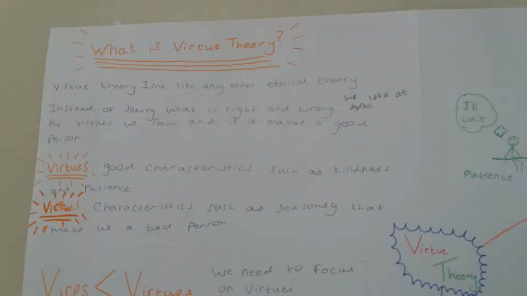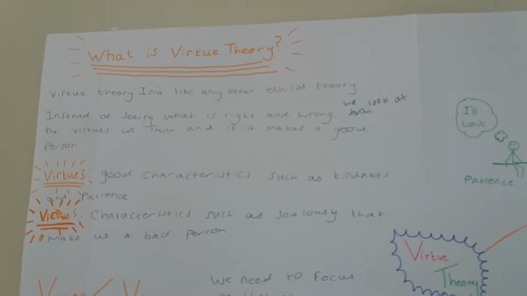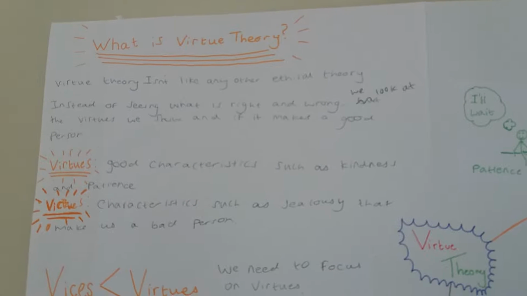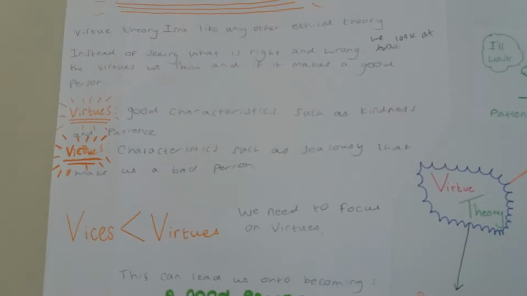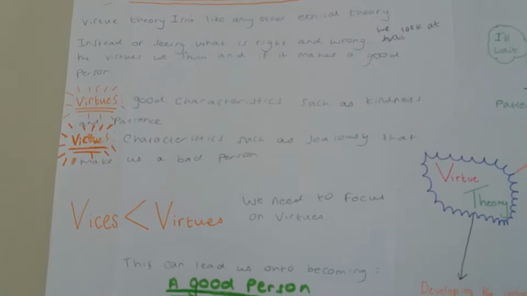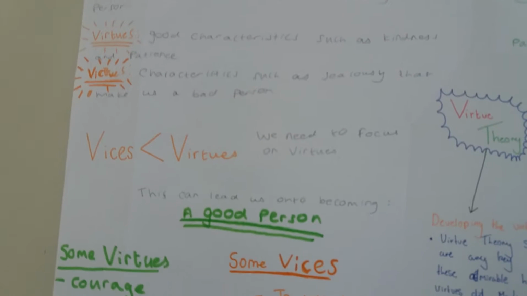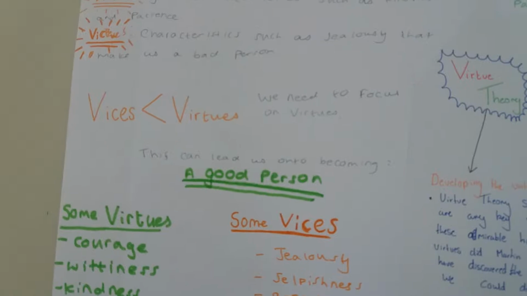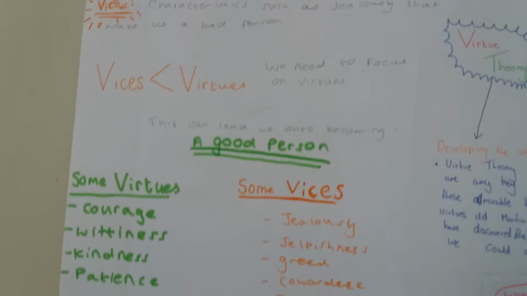Virtue theory isn't like any other ethical theory. Instead of seeing what is right and wrong, we look at the virtues we show and if it makes us a good person. Virtues are good characteristics such as kindness and patience, whereas vices are characteristics such as jealousy that make us a bad person. We need to focus on virtues. This can lead us on to becoming a good person.